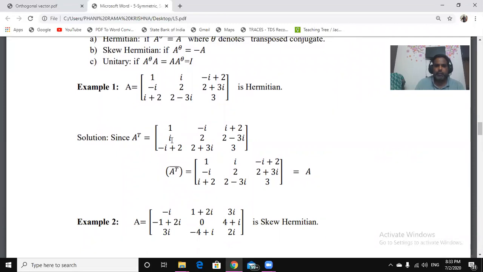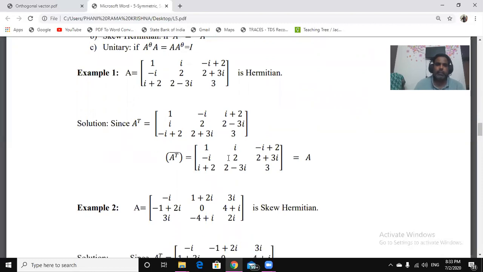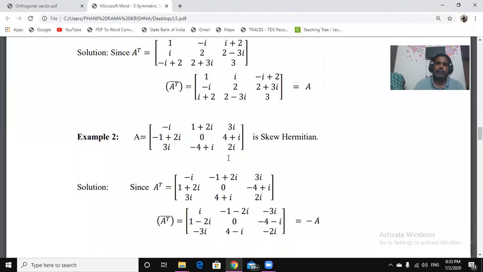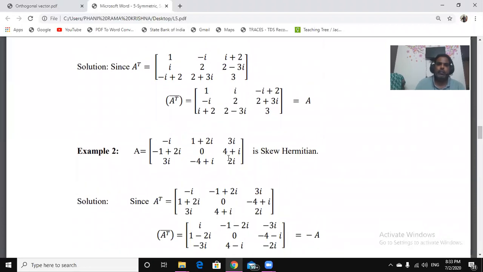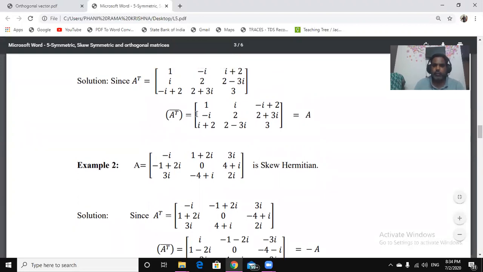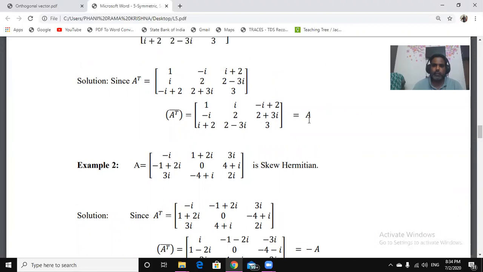Look at one of the important observations here: in a Hermitian matrix, the diagonal elements are real. So it is possible to be Hermitian only if the diagonal elements are real. Here we find the conjugate and the transpose, or first the transpose and then the conjugate, whichever method. Again I got A, therefore it is a Hermitian matrix.